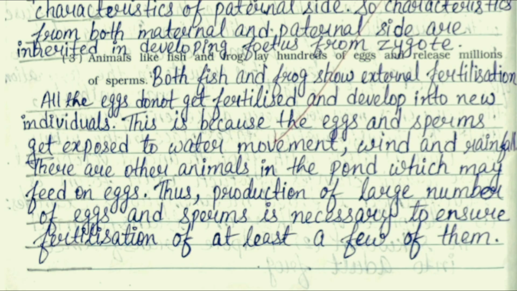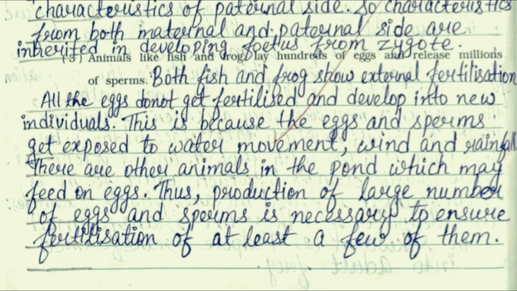Third one, animals like fish and frog lay hundreds of eggs and release millions of sperms. Both fish and frog show external fertilization. All the eggs do not get fertilized and developed into new individuals. This is because the eggs and sperms get exposed to water movement, wind and rainfall. There are other animals in the pond which may feed on eggs. Thus, production of a large number of eggs and sperms is necessary to ensure fertilization of at least a few of them.